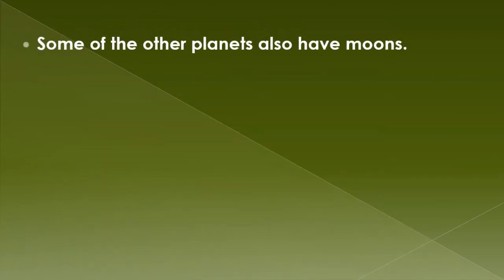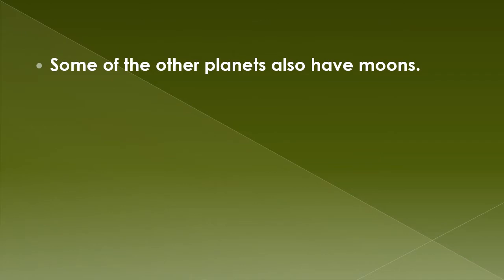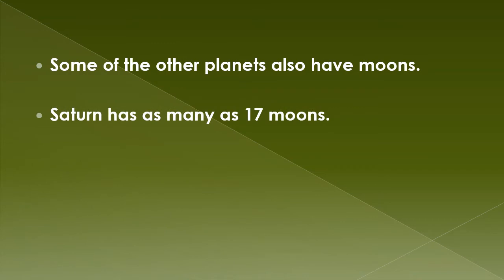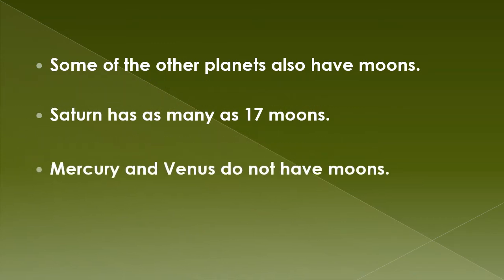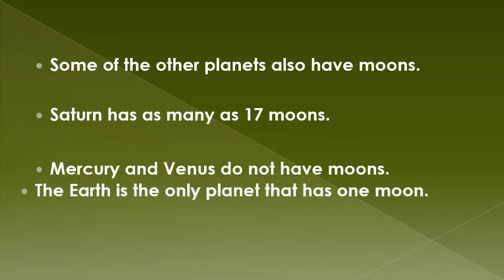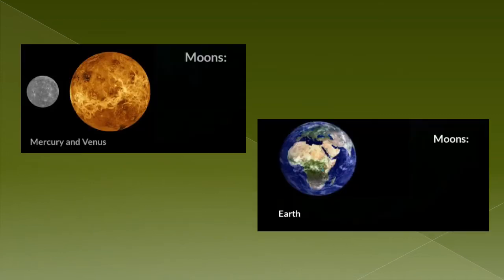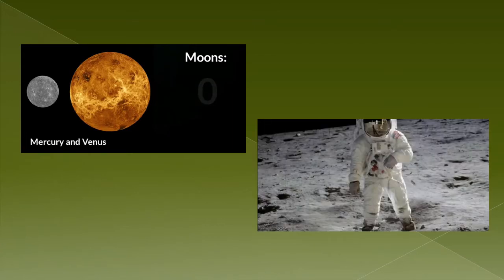Dear students, some of the other planets also have moons. Isn't it interesting? Yes, Saturn has as many as 17 moons, and Mercury and Venus do not have moons. The Earth is the only planet in the solar system that has one moon. Just to recap, Mercury and Venus have 0 moons, whereas the Earth has one moon. And isn't it amazing that we human beings have physically explored the moon? We will learn about that most amazing achievement of mankind in my next lecture.